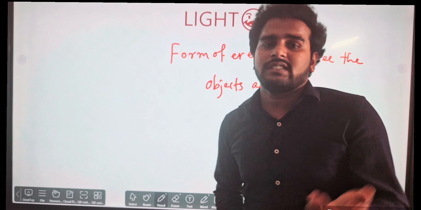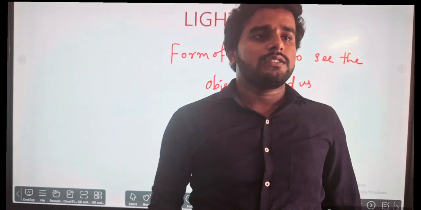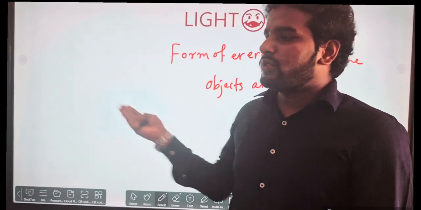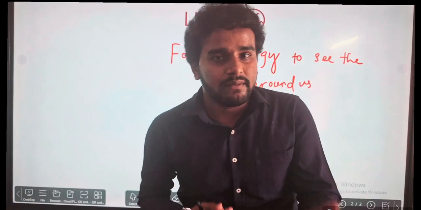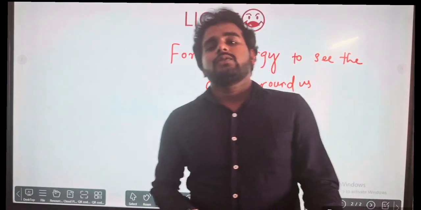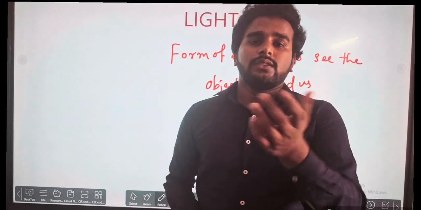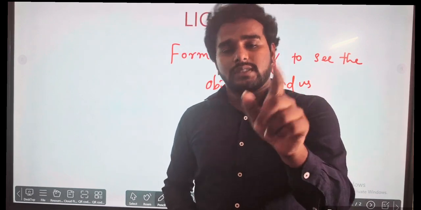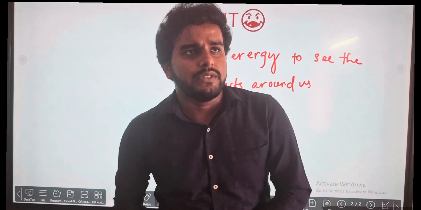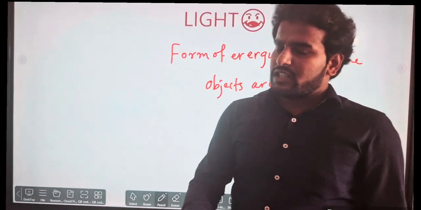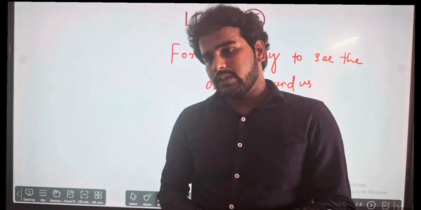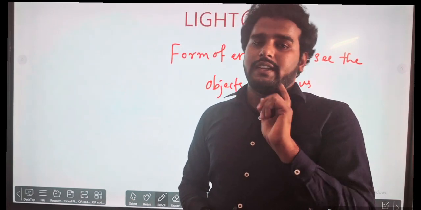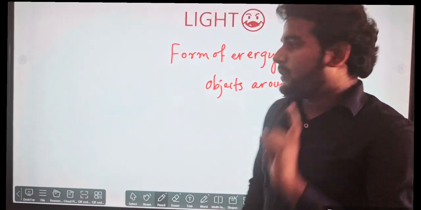How can I know that this is a mobile, this is a stylus, this is me, this is a smart board, that here it is a desk or it is a classroom? We have already named them. We name them after we are observing these things. We have named them after seeing those. So for seeing different objects, to watch the TV also, any incident happening around you, everything, light is needed. Okay, so this is a form of energy.